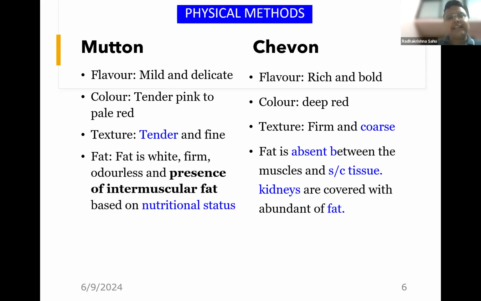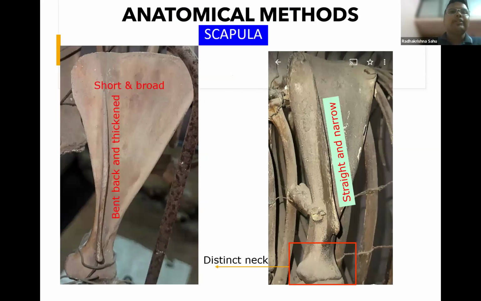If one has very high experience, observing every day, then only he can differentiate, but he cannot tell by 100%. So for that, we need to differentiate based on anatomical methods. These slides are going to be very important. When a whole carcass or one split carcass is there, there are chances that we can differentiate between two carcasses of sheep and goat. We should go for that.